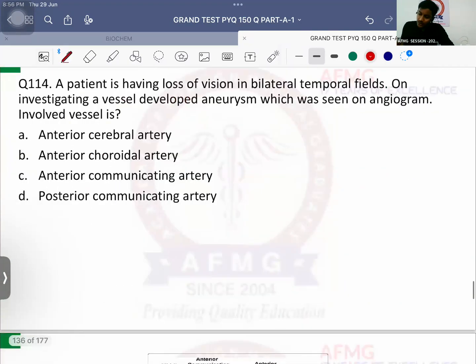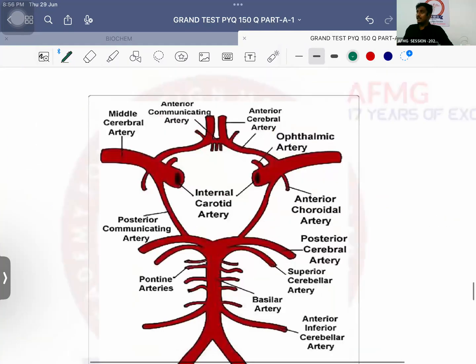Question number 114. A patient is having loss of vision in bilateral temporal fields. On investigating, a vessel developed an aneurysm usually. Aneurysm is nothing but a dilatation of a vessel, which was seen on an angiogram. Involved vessel is circle of Willis. Jaldi se.